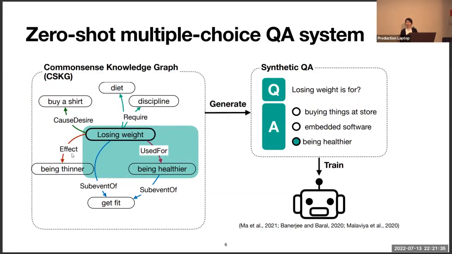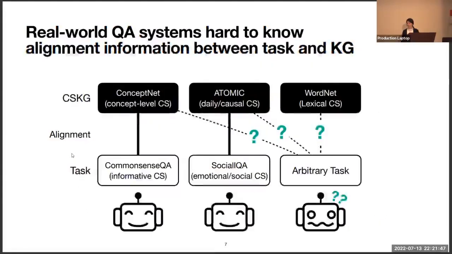In the zero-shot setting, to learn a QA system without any training dataset, recent works use a synthetic QA dataset, which is generated from a single common sense knowledge graph, and use it for training the model. This kind of QA system works really well if it learns with a common sense knowledge graph that has the same type of knowledge that the task needs.